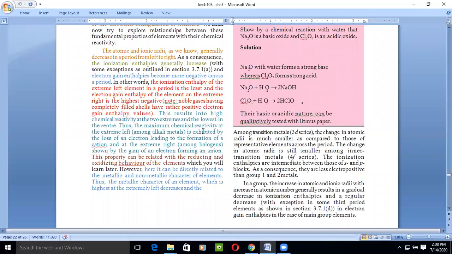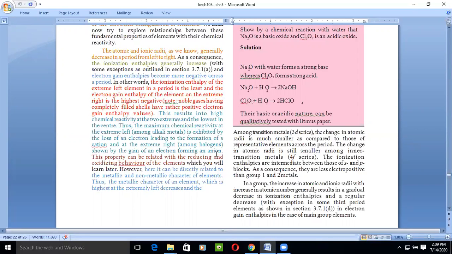Thus, the maximum chemical reactivity at the extreme left, among alkali metals, is exhibited by the loss of electrons leading to the formation of cations, because metals have the property to lose electrons. At the extreme right, among halogens, reactivity is shown by gaining electrons and forming anions. Non-metals have the property to accept electrons and form anions.